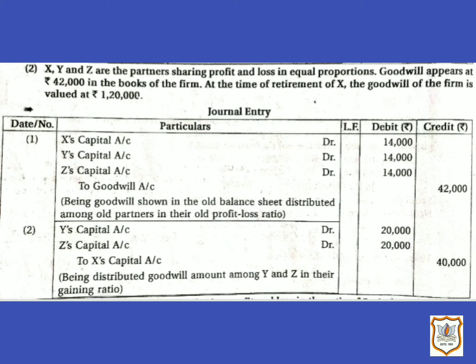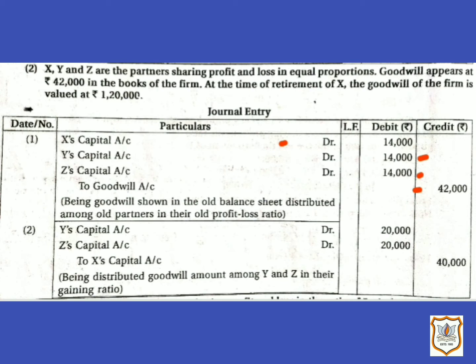So note that when old goodwill appears in the old balance sheet, it should be written off by debiting all the partners' capital accounts in their old profit sharing ratio, because the old partnership is dissolved. So here old goodwill, that is 42,000, will be distributed according to old profit and loss sharing ratio, that is 1:1:1. So here X capital account will be debited by rupees 14,000, Y's capital account will be debited by rupees 14,000 and Z's capital account will be debited by rupees 14,000.